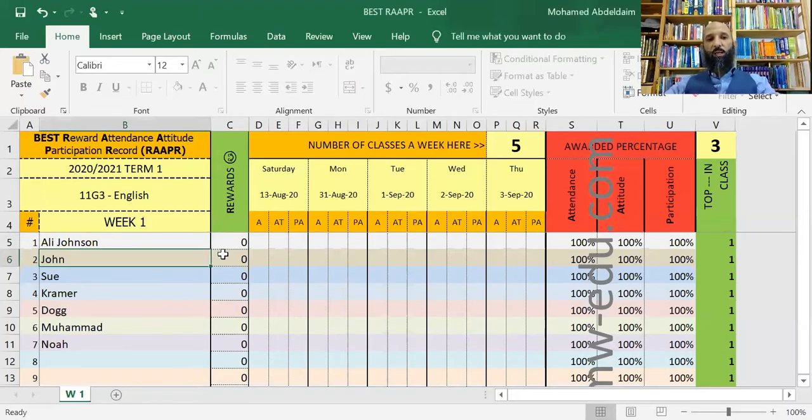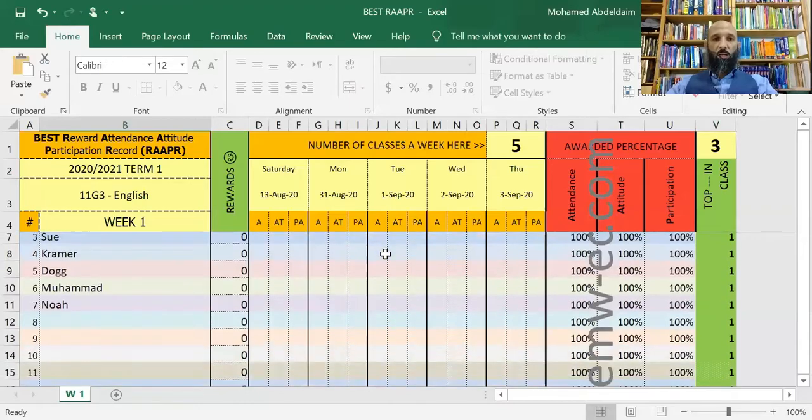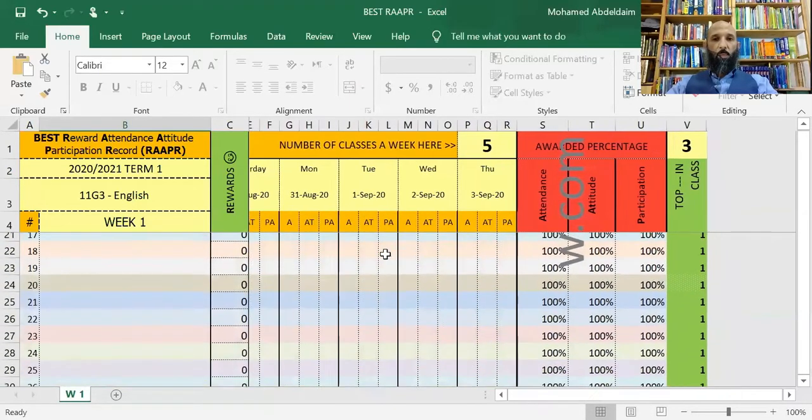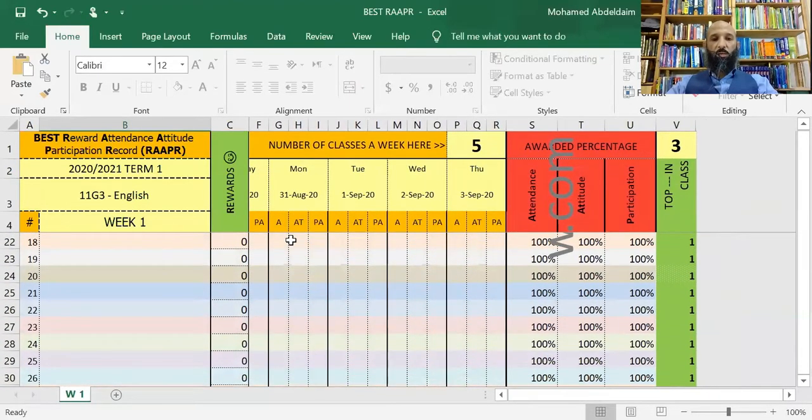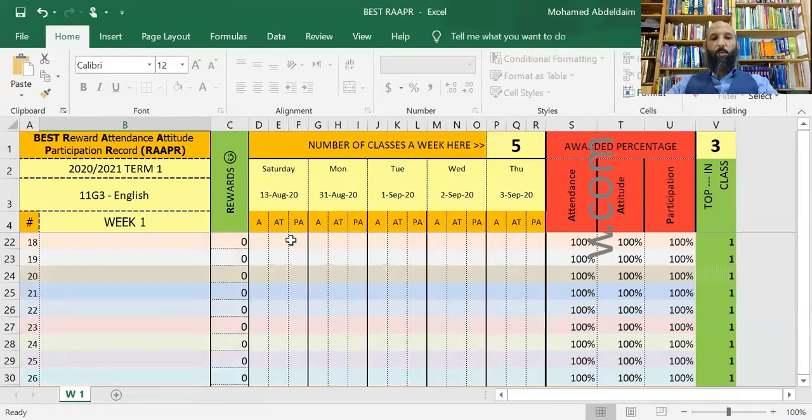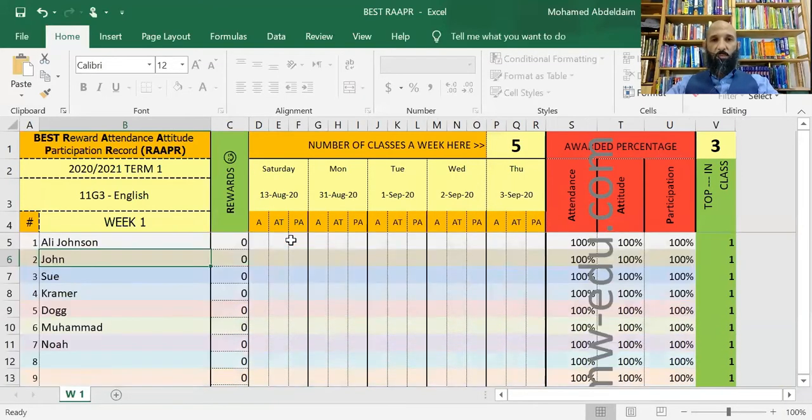Now, if we look at the colors here, vertically, you will find that each student has his or her own color. The sheet is color coded, because in class and on your mobile phone, things can be really, really hectic. And in the heat of the moment, you can give the score to the wrong student.